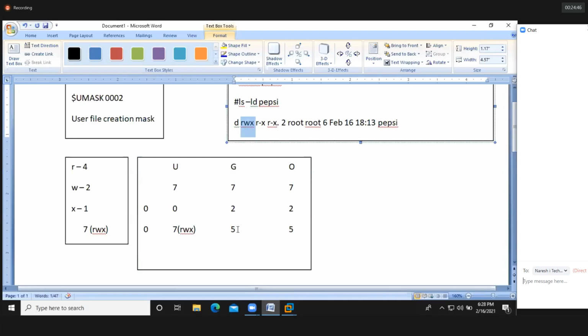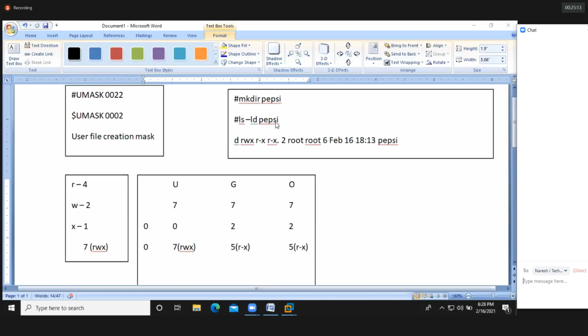Then group, 7 minus 2, 5: 4 plus 1, 5, RX. And again, 4 plus 1, 5, RX, read and execute for others. I hope you're clear now. This calculation happens internally while you are executing the mkdir command as root user.